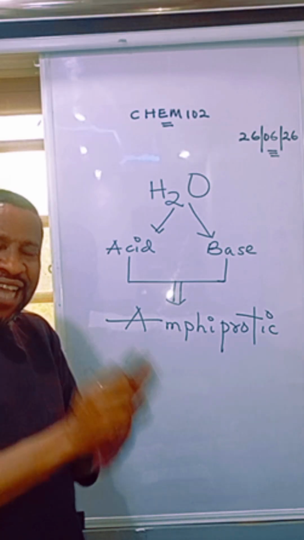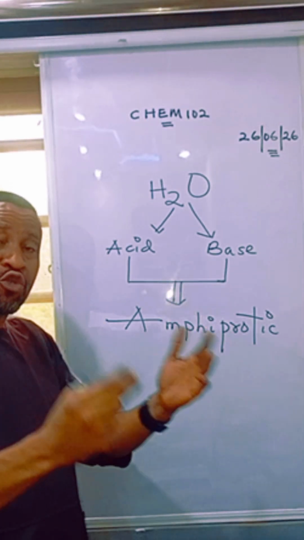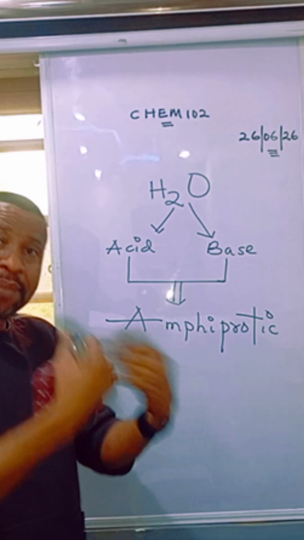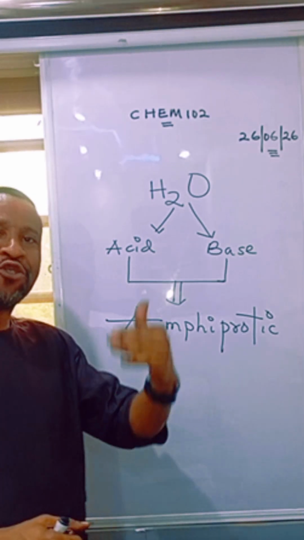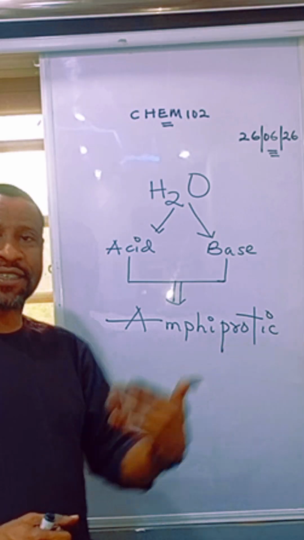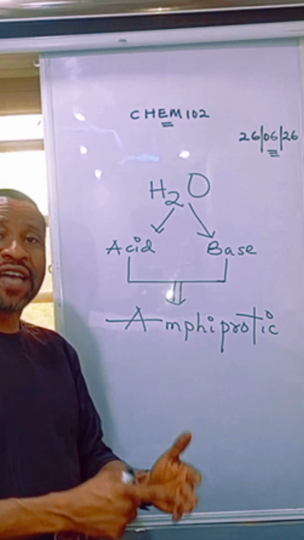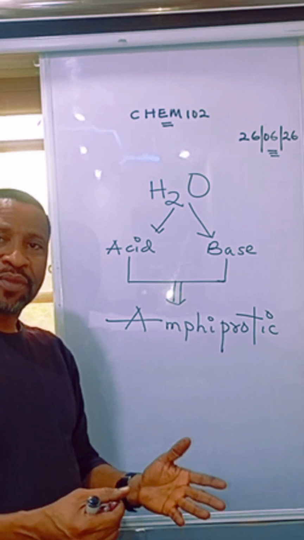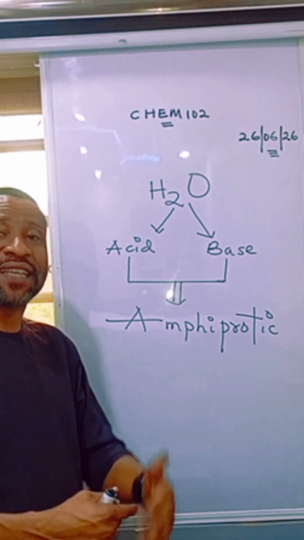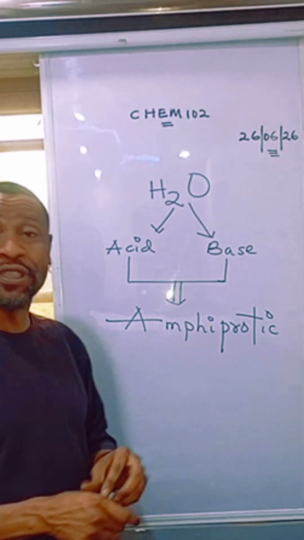Any chemical species capable of accepting a proton is a base. So if water can donate a proton, it functions as a Bronsted-Lowry acid. If the same water can accept a proton, it functions as a Bronsted-Lowry base. In that case, water is amphoteric. It can behave as an acid as well as a base, because it is amphiprotic.